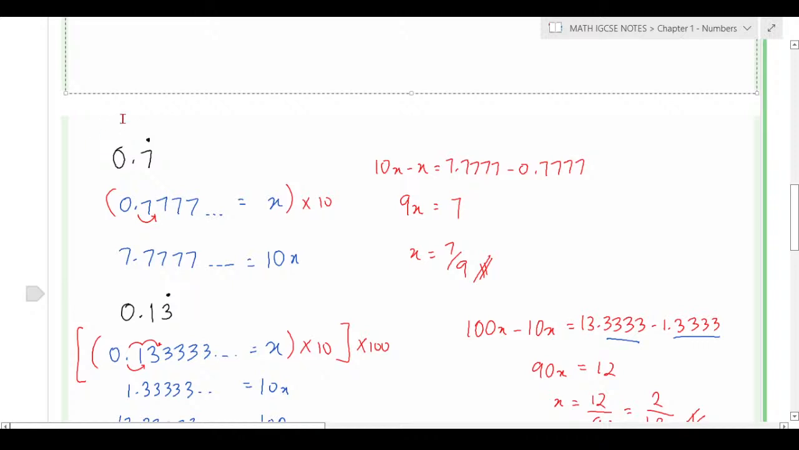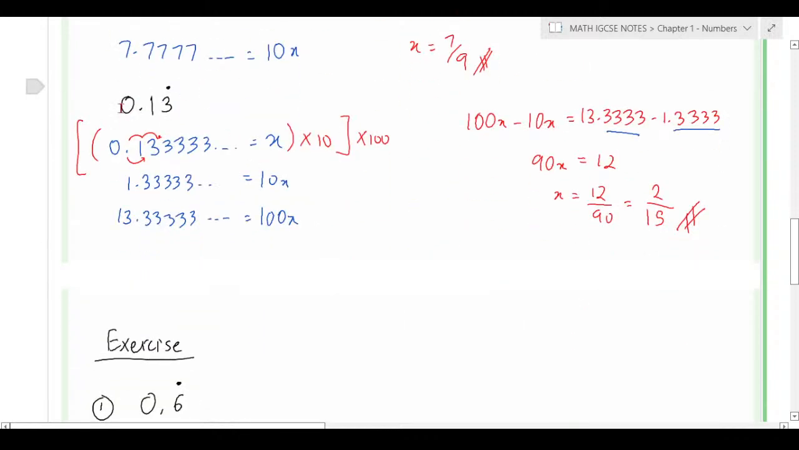Okay? But what if it is 0.13 and the dot is on the second decimal? I already told you this is the thing I asked you to memorize and copy. You need to multiply by 10 first, then you multiply by 100. If you multiply by 10, you're going to get 10x, which is 1.333.